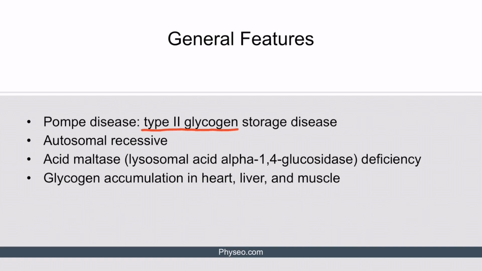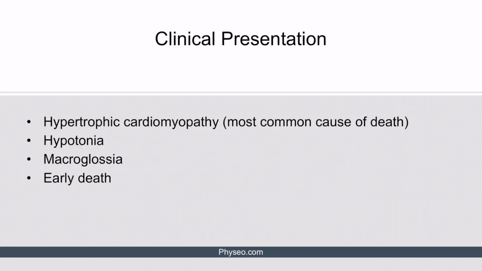This is a type 2 glycogen storage disease. It's an autosomal recessive condition caused by a deficiency of acid maltase, which is also known as acid alpha-1,4-glucosidase. Consequently, there is glycogen accumulation in the heart, liver, and muscle. The pathognomonic finding of Pompe disease is hypertrophic cardiomyopathy due to glycogen accumulation in the myocardium. In fact, hypertrophic cardiomyopathy is the most common cause of death in these patients.